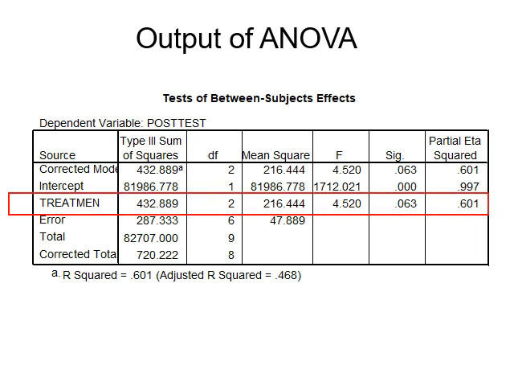For our treatment effect, we find that it is not quite significant: 0.06, partial eta squared of 0.6, an F of 4.52. And there's our error. We can see where our mean squares are coming from, from our sums of squares. In treatment, the sums of squares is 432.889. We divide that by 2, which gives us our mean square of 216.444. Our sums of squares of error is 287.333. Our degrees of freedom is 6, so that number divided by 6 is 47.889. And our F of 4.52 is simply 216.444 divided by 47.889.